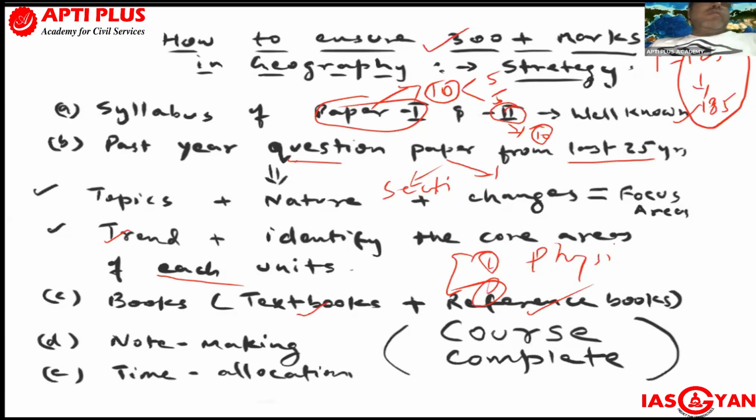Some of the aspirants have one lacuna in their mind: is note making necessary for this examination? Come on, no. If you make notes of all the topics from paper 1 and paper 2, it will consume a lot of time. And what is the asset for an aspirant? Only one asset you guys have, that is time, and do not kill that. Utilize it wisely. So note making for every topic, absolutely not required.